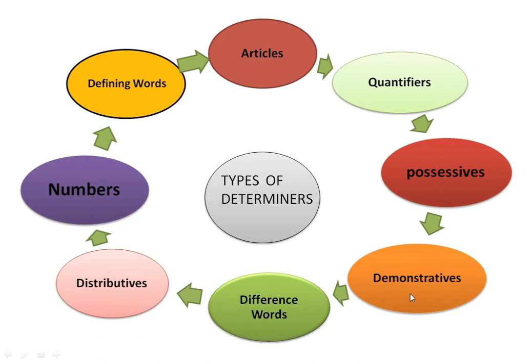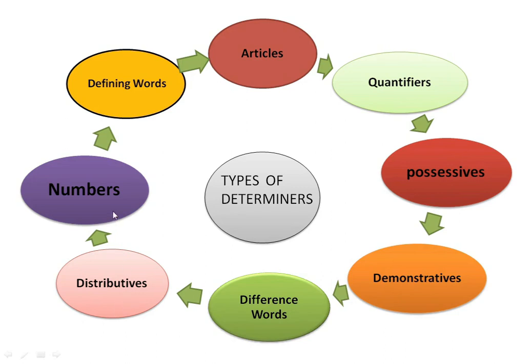Let us know about the demonstratives. Words that describe the position of an object seen from the speaker's viewpoint, that is this, that, these, those, all these are the demonstratives. Let us know the words that indicate differences. The words like other and another come under the different words, and these are also determiners. Let us know what the distributives are. The words like all, both, each, every, either, neither come under the distributives.